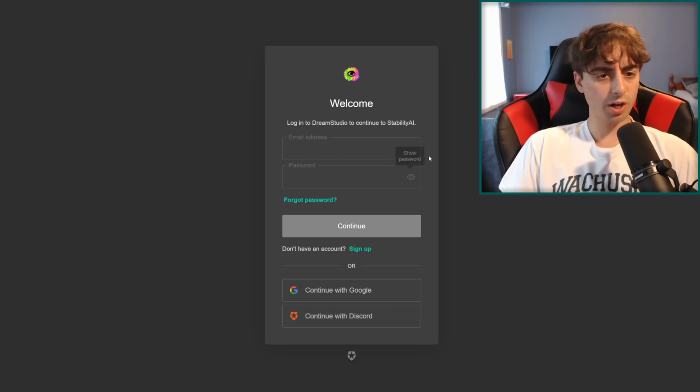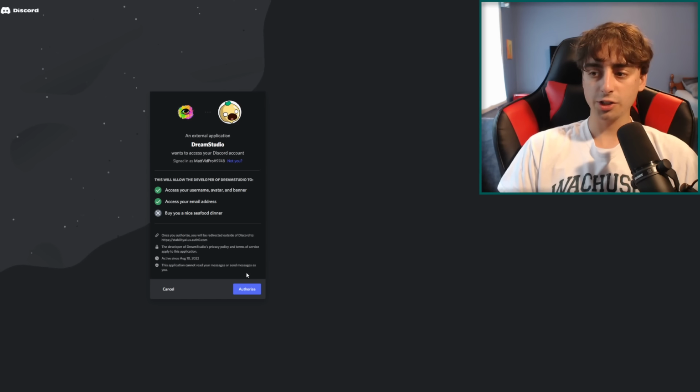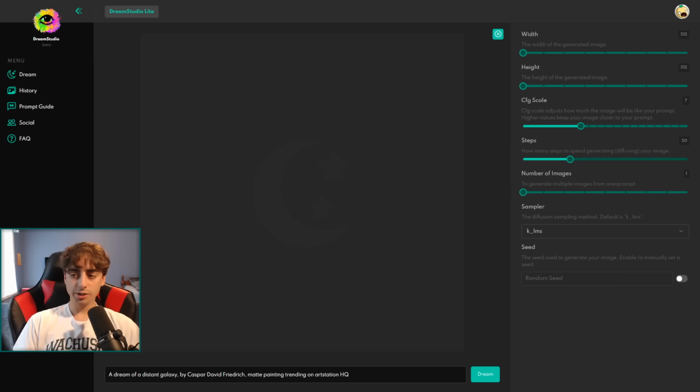But in terms of login information, as you can see, we have an email and password system here, and you can sign up and just straight up make an account with them. Or we can log in with Google or Discord, which makes it super easy. Personally, I logged in with Discord. As you can see, it just pulls up this little Discord thing, and I just click the authorize button. And as you can see, we are now entered into the Dream Studio interface.